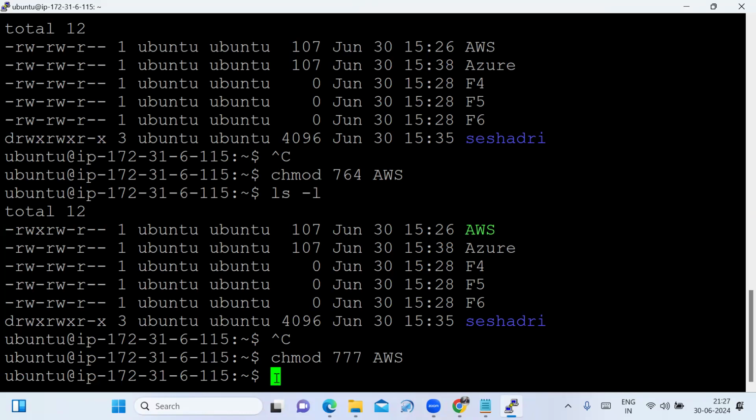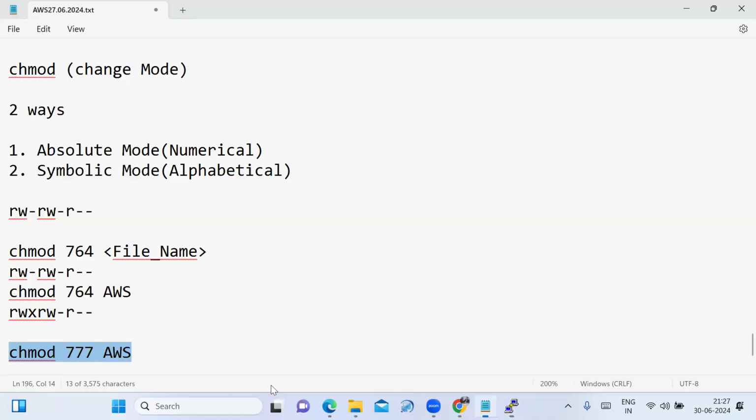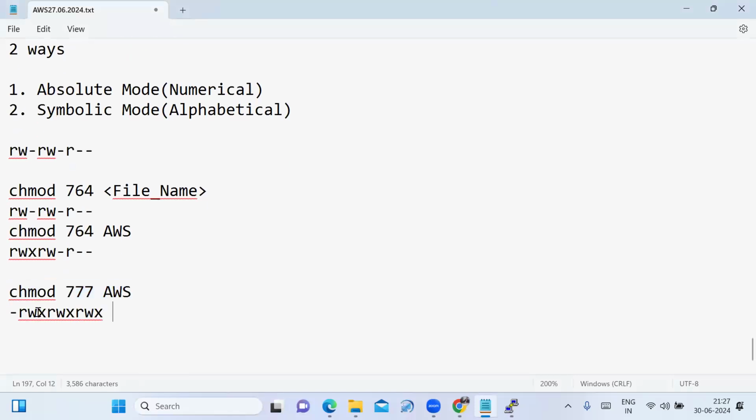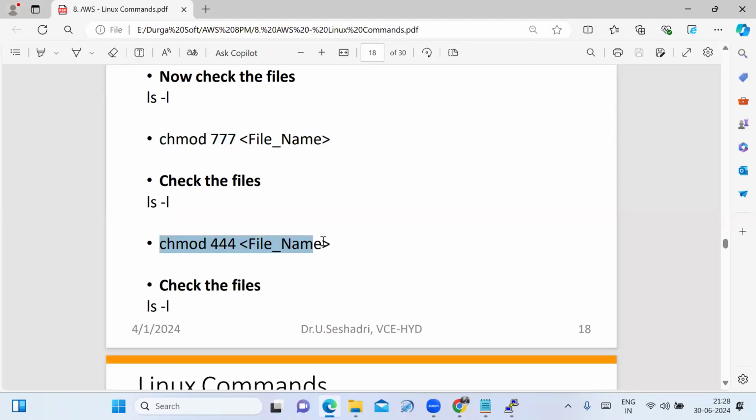Now we have to type ls -l. See that the file permissions have changed. The owner has read, write, execute permission. The group has read, write, execute permission. Others also have read, write, execute permission. Now I am changing the file permissions one more time.